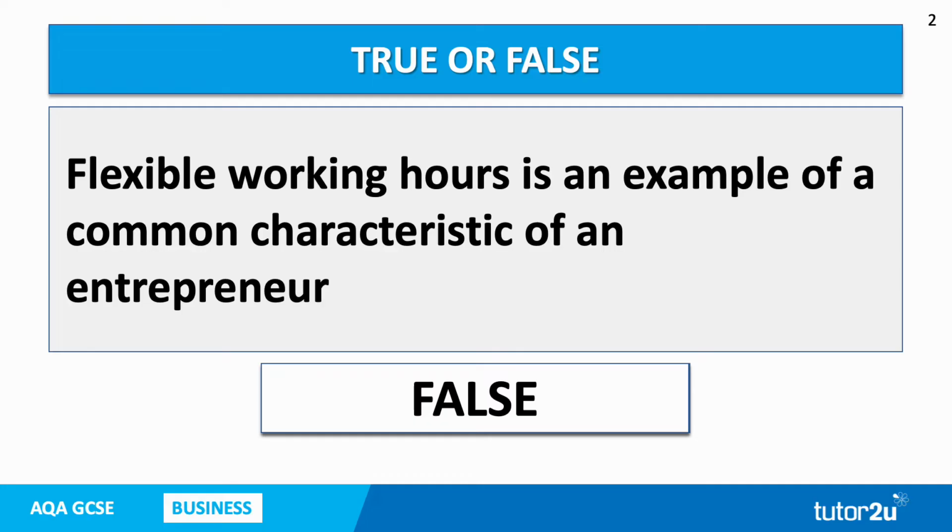This is also false. Remember, the characteristic of an entrepreneur was examined in Paper 1, but objectives of an entrepreneur was not. It's an area that's easily muddled up. Other objectives of an entrepreneur might be things like being your own boss, pursuing an interest, dissatisfaction with their current job, and so on. Flexible working hours is an objective of an entrepreneur rather than a characteristic, and that is why this statement is false.